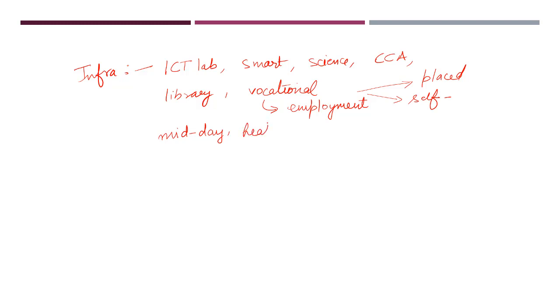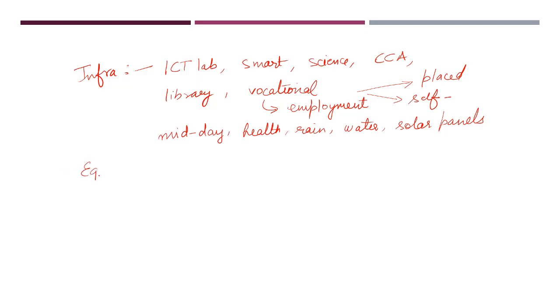Similarly, the health checkups which are done in the schools, rainwater harvesting facilities, drinking water facilities, as well as the installation of solar panels to harness solar electricity. These are the major indicators which are seen in the infrastructure and facilities domain.